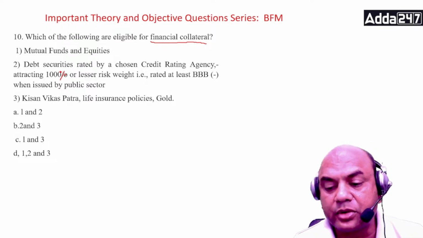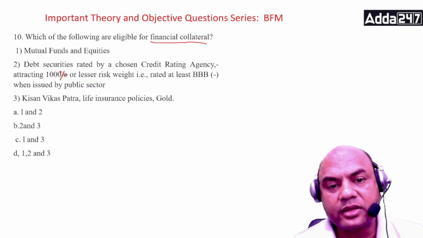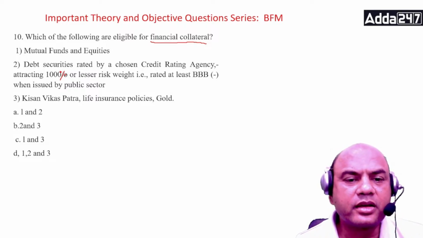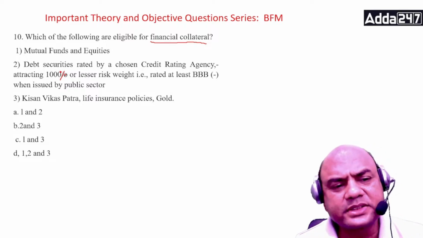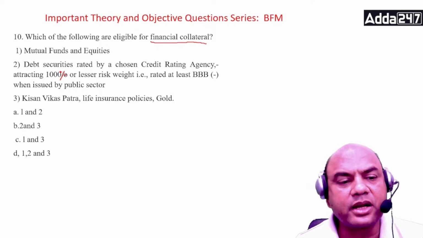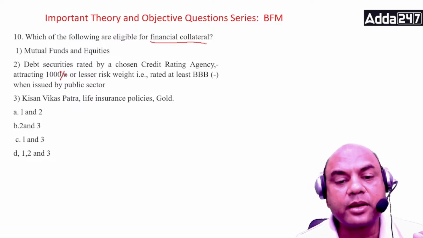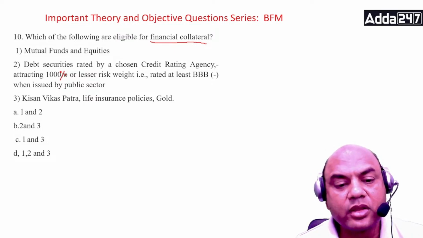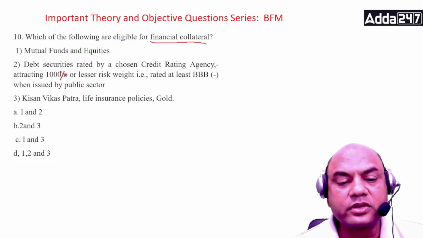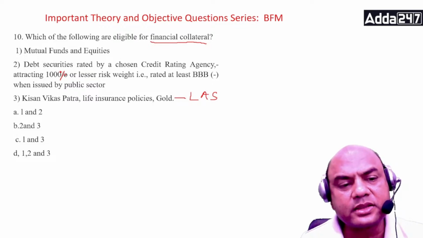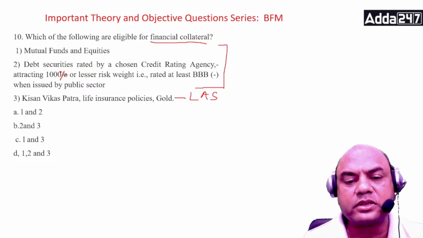Suppose I come to you tomorrow in a bank for a loan. I'll say, sir, madam, I want the loan, and these are my collaterals. Will you accept them? Mutual fund, equities. Debt securities means bonds issued by some credit rating agency, at least BBB minus. So will you accept them? Or I am having Kisan Vikas Patra, life insurance policies, right? What do we call this loan? This is known as loan against securities. LAS we call it, loan against securities. All the three are commonly called loan against securities.